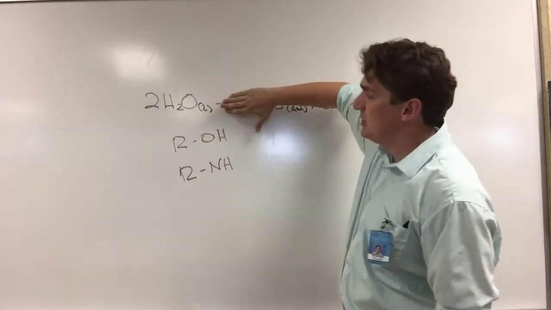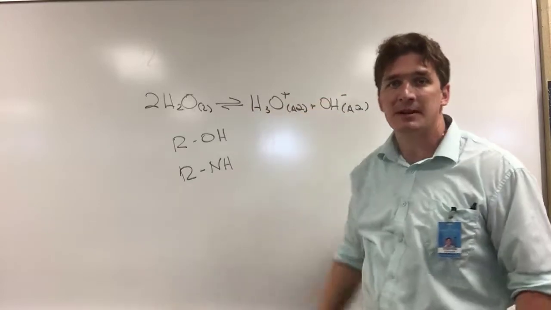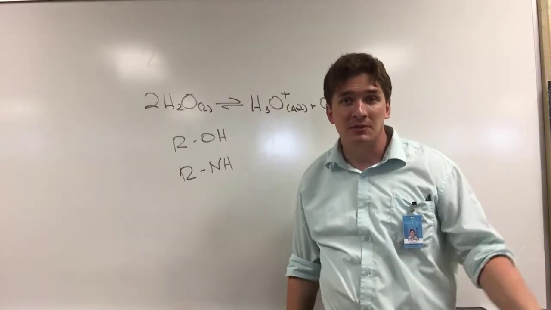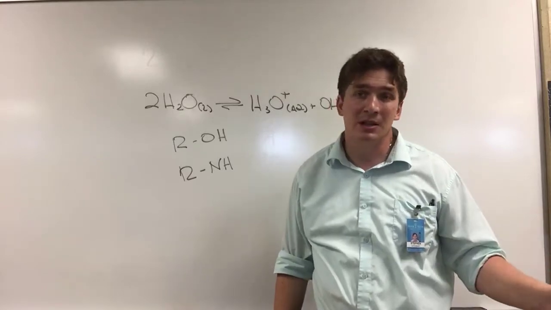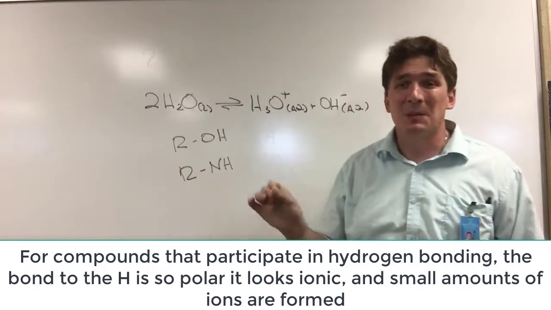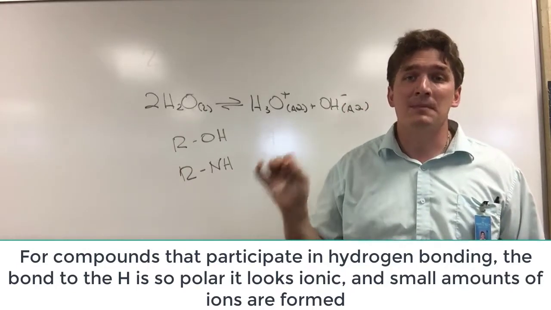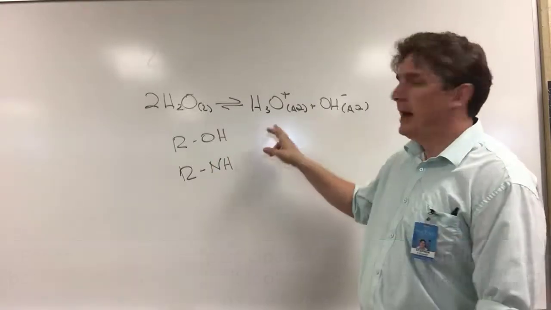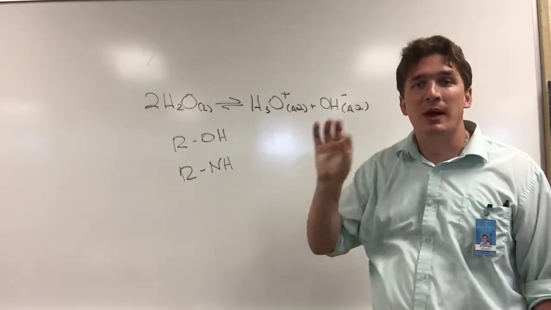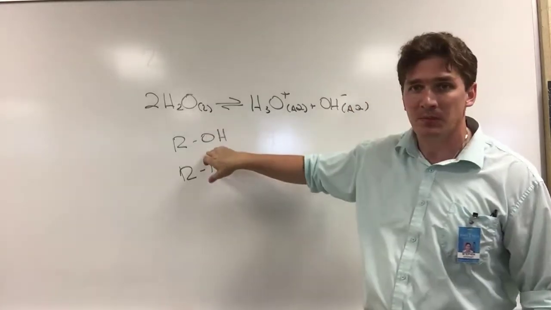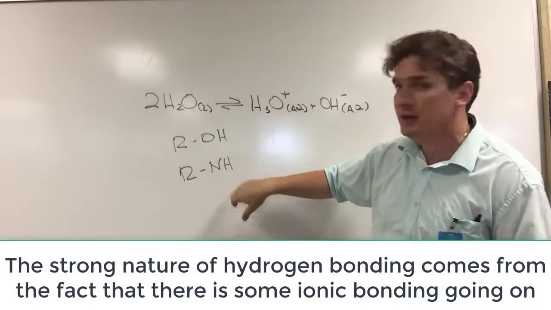Now, we would traditionally say water, alcohols, and amines are all organic compounds that participate purely in covalent bonding. So I told you in the ionic videos, some things are said to be ionic that really aren't ionic. Some things are said to be covalent that aren't truly covalent. This represents the extreme end of a polar covalent bond. It is so polar, it actually forms ions. And so we do have a degree of ionic bonding when it comes to water, ROHs, and RNHs.